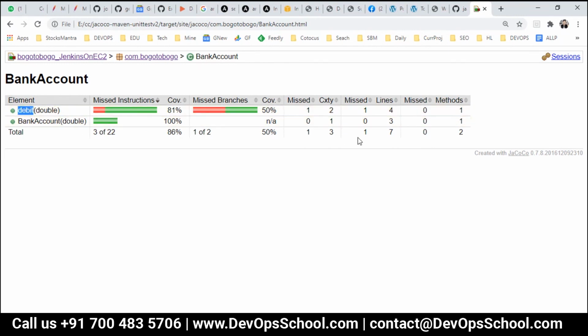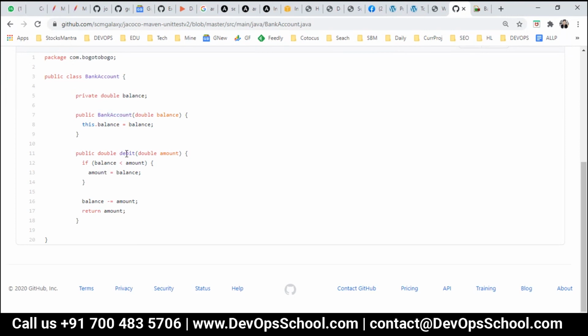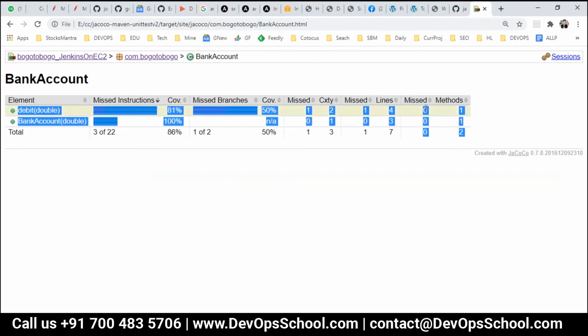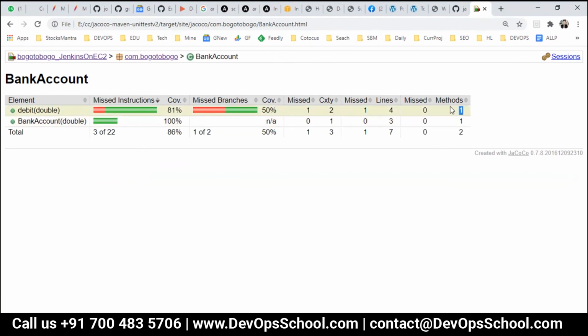Sorry. Debit, you had a total of 4 lines. Let me show you here. Debit 1, 2, 3, 4. 5 lines, so this is not considered. So 1, 2, 3, 4 lines. And out of that, how many missed? 0. Method 1.